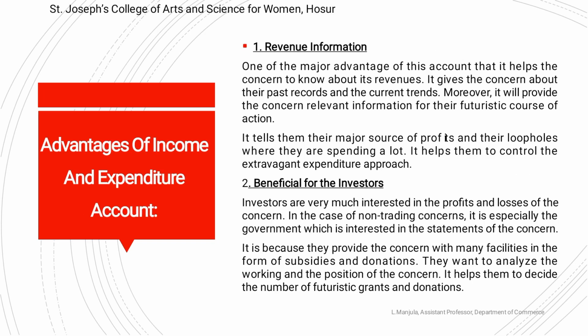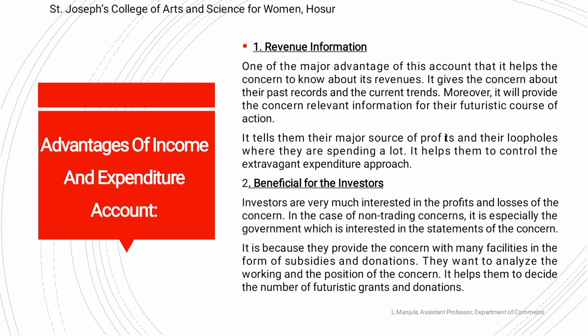Advantages of income and expenditure account. Revenue information: one of the major advantages of this account is that it helps the concern to know about its revenues. It gives the concern their past records and current trends. Moreover, it will provide the concern relevant information for their futuristic course of action.